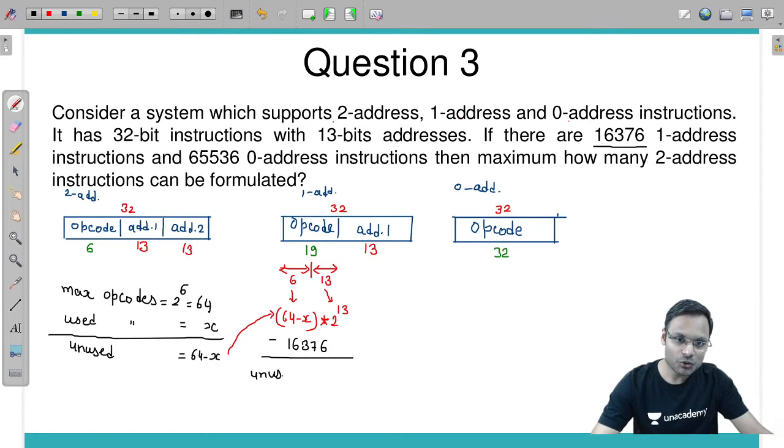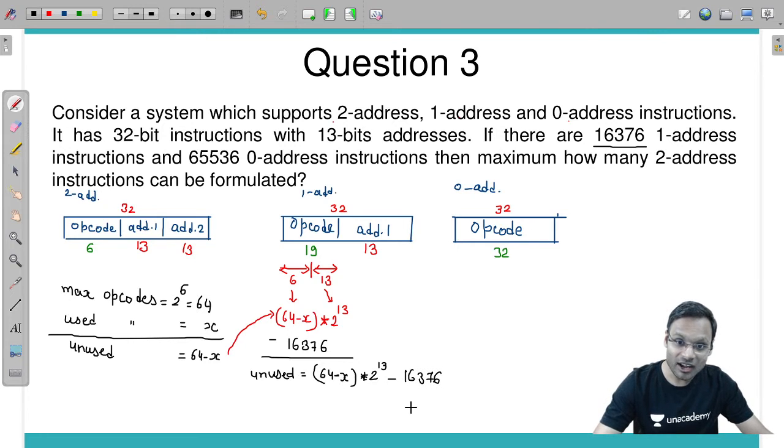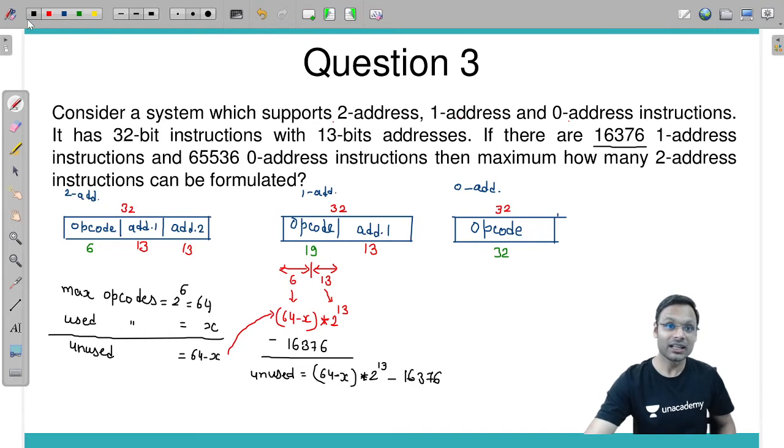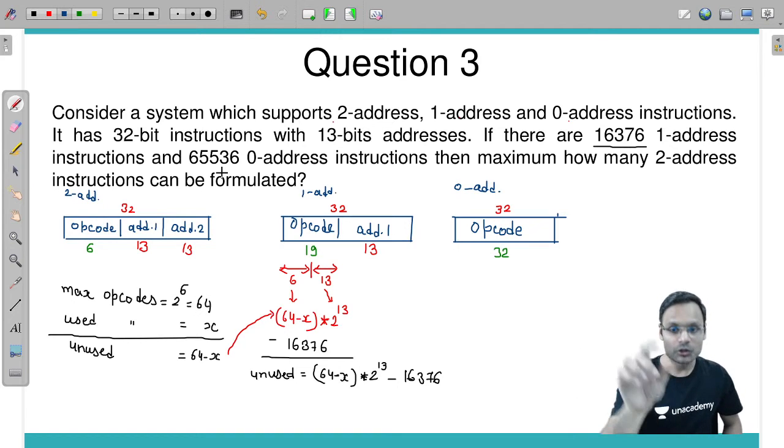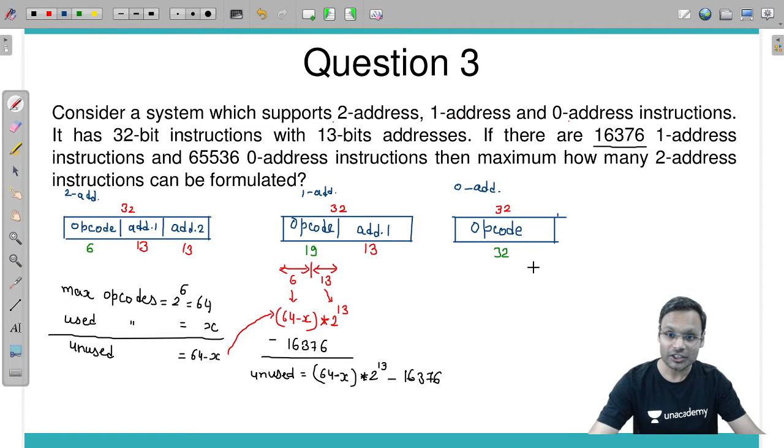It is 64 minus x into 2 power 13 minus 16,376. These are the unused combinations from one address instructions, and these you are going to use to get the zero address instructions. Fine, let's go for zero address instruction formulation.